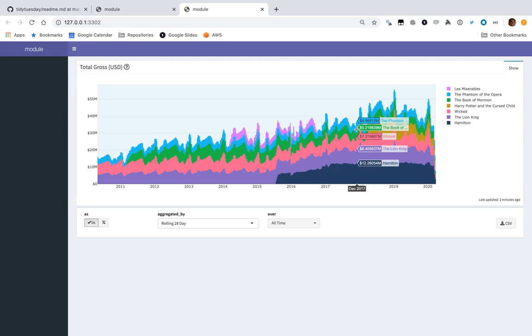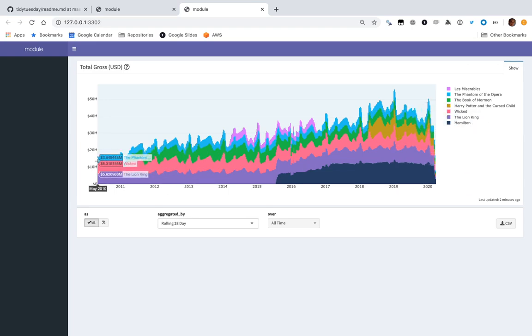So think about how you might use these metrics. If you're at a company, you could break down your annual recurring revenue by various dimensions. If you're analyzing, let's say, coronavirus data, you could say, okay, break down cases by country. There's a lot of things you can do in terms of looking at change over time.